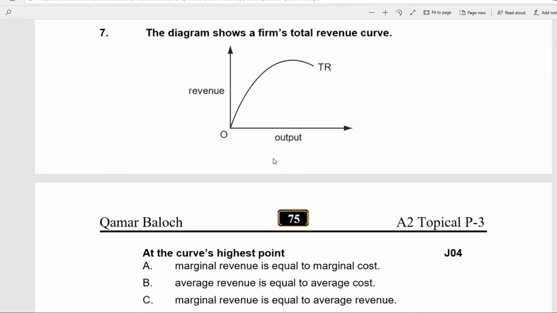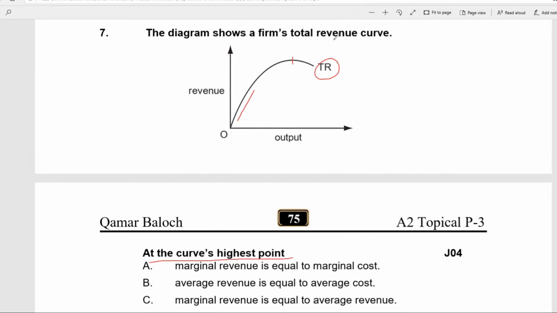Question number 7 says the diagram shows a firm's total revenue curve. This is the total revenue curve which is initially rising and it reaches a maximum point, afterwards it is falling.